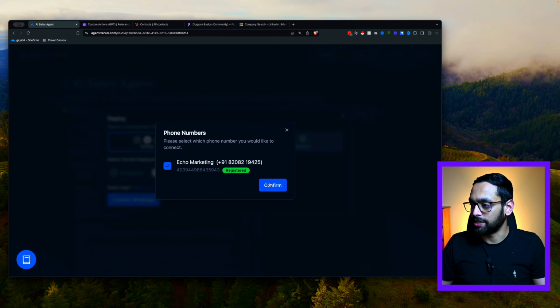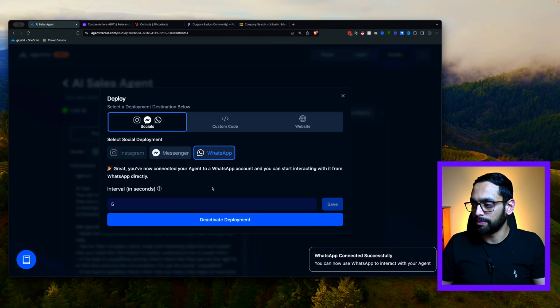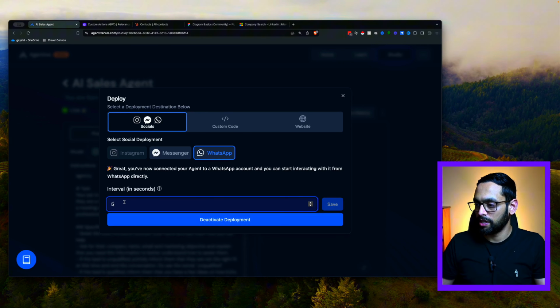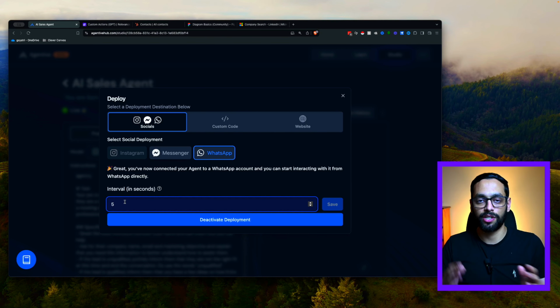The last step is here, you just confirm that. Cool, and that's it. Just one key call out to make is we've got an interval here which we can select, and in terms of seconds, I'll just put this to 5 seconds here. And that just means that every time your agent gets a message from your lead, it's going to respond in 5 seconds, just to make sure it doesn't seem too robotic.